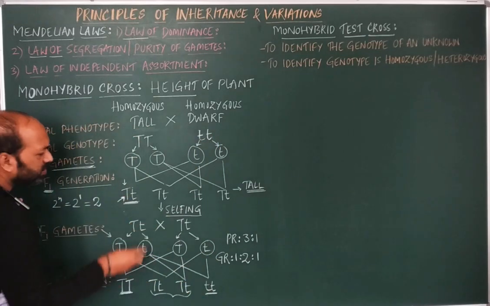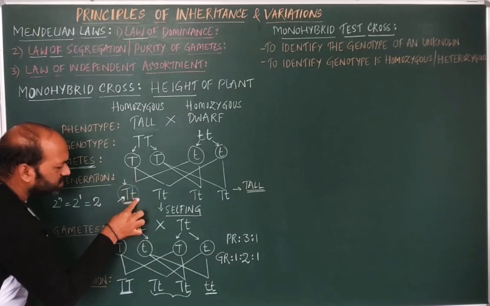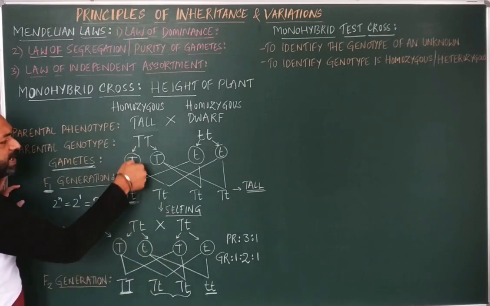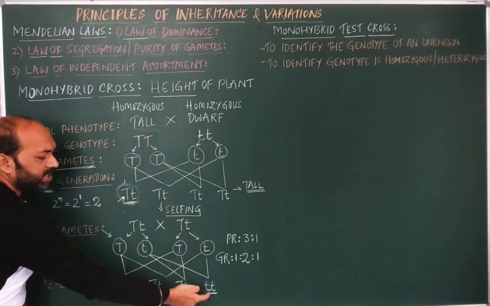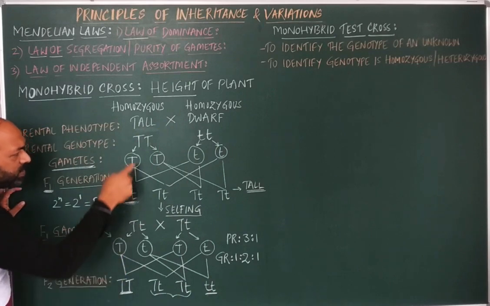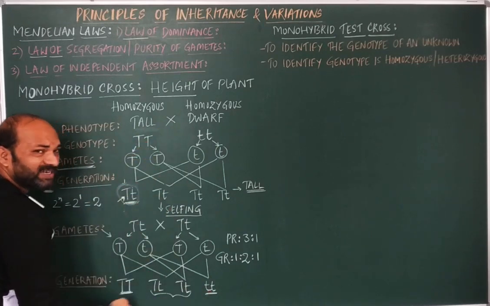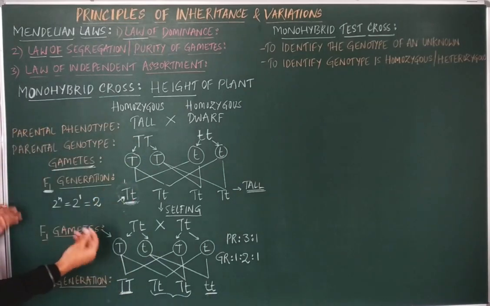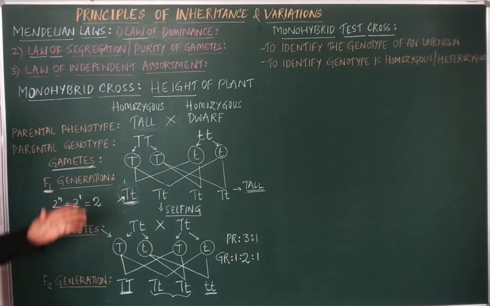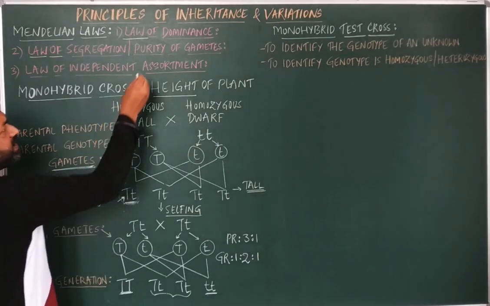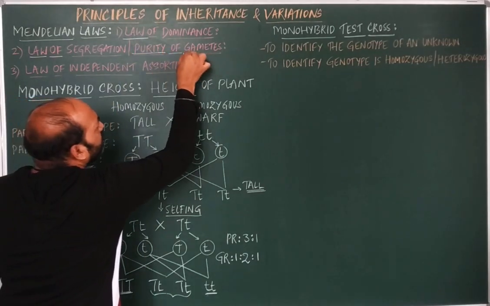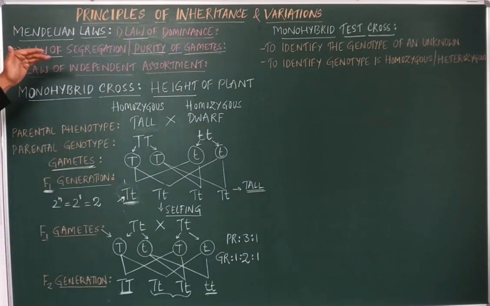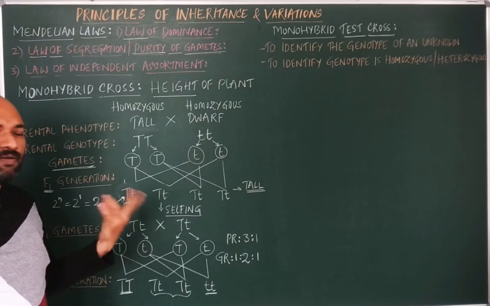As this genotype is pure, they are able to yield the same parental generation. If they were not pure, then the parental generation may not be seen. That is why it is called purity of gametes. So this is the second law, law of segregation or purity of gametes.